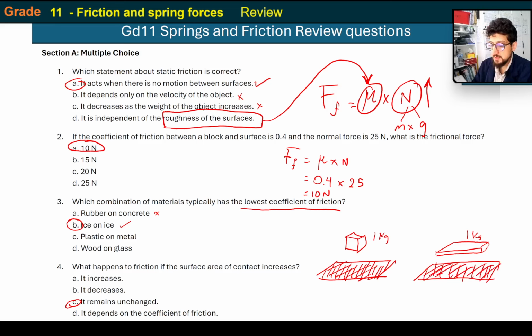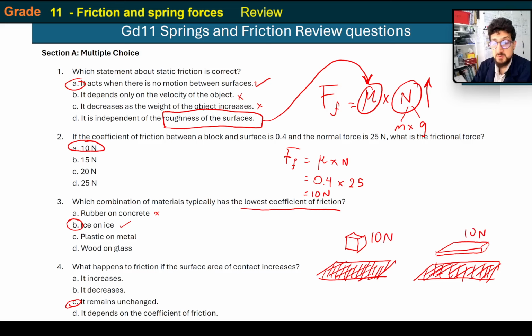No. You see, there's something called pressure in physics, and pressure is reliant on force over area. And so the force in this case is going to be the weight. So let's just, for ease sake, make it 10 newtons, yeah? So this is 10 newtons, and this is 10 newtons.